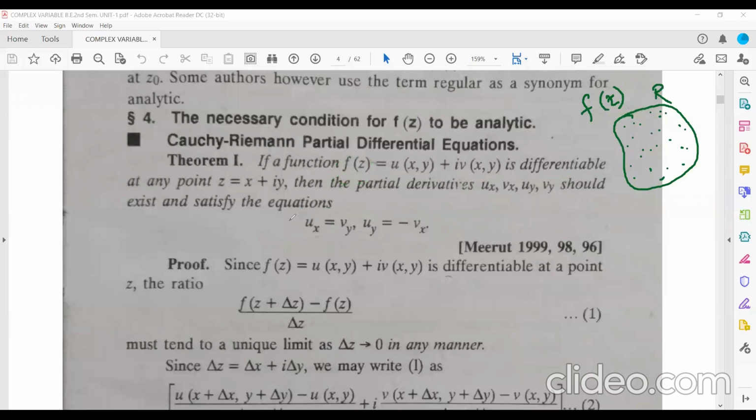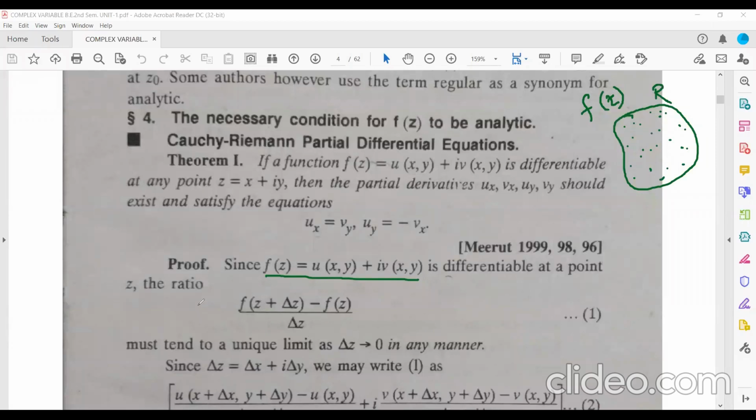Now let us prove the result. Now we are going to prove the result. So this is the form of f(z), u of x,y plus i v of x,y, and the function is differentiable. As you already know, the first principle of derivative, I have already discussed in the last class. Using the first principle of derivative, that is f of z plus del z minus f(z) upon del z.